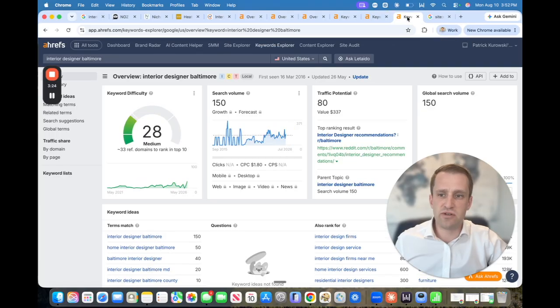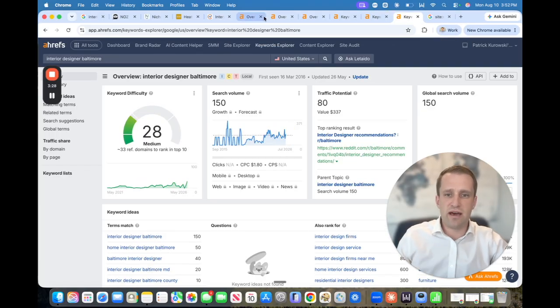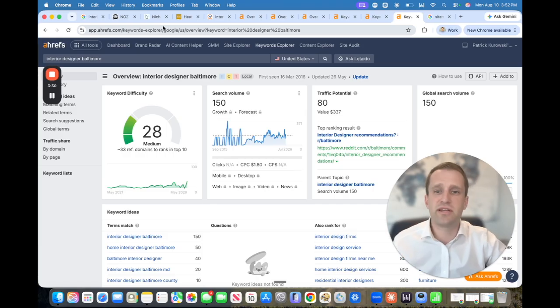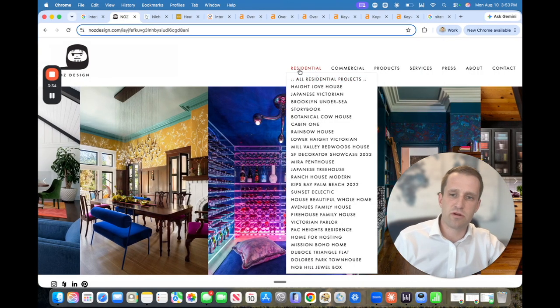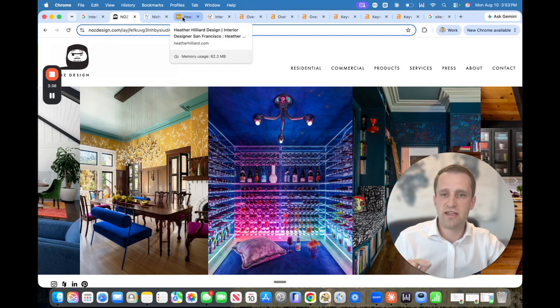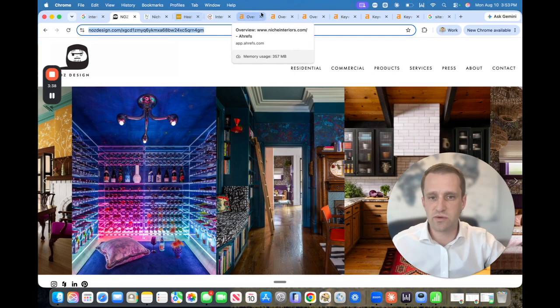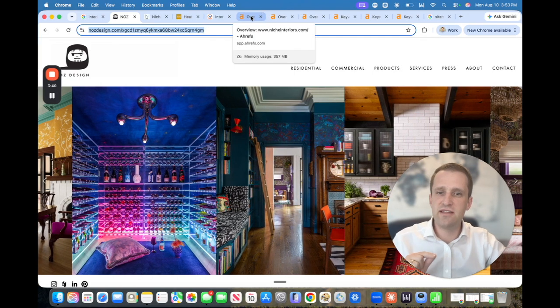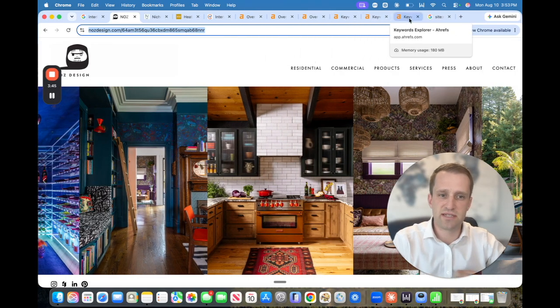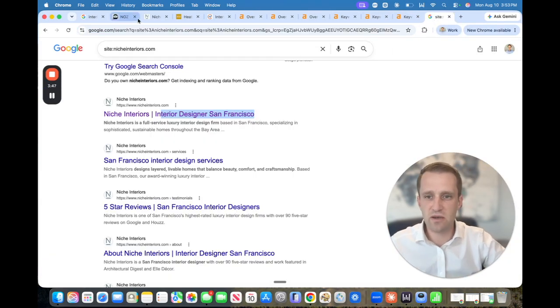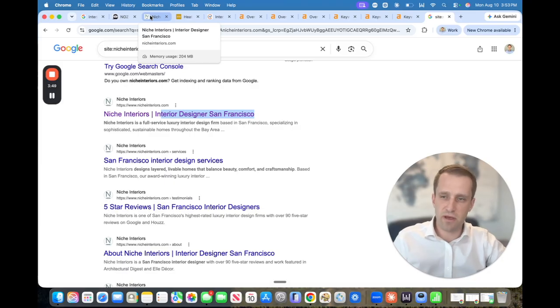And then if I were to do interior designer in Baltimore, it actually becomes easier. So if you think about it, there's really two things that websites do really well. Number one, they have a dedicated keyword per page. Number two, they make sure that each page has its own individual keyword and that it applies to the area that they're serving. And I think that is the key difference between sites that rank versus sites that don't, right? They make sure each service that they offer has a dedicated page.